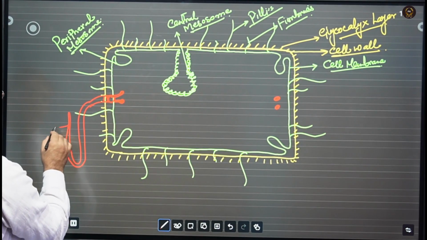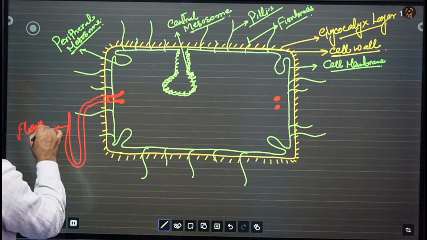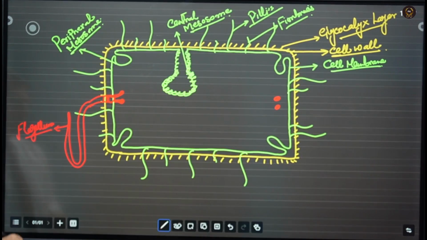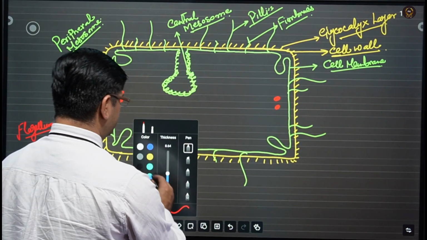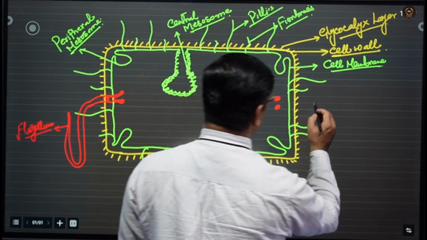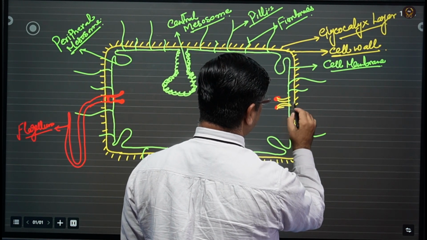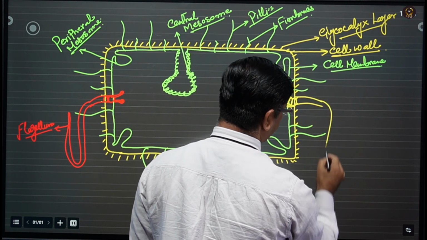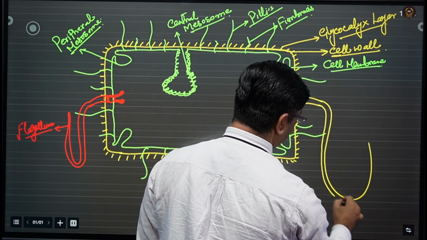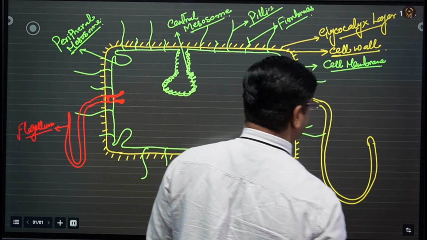This is known as flagellum when single, but if there is more than one, it is called flagella. Similarly, they are formed like this, a long elongated structure known as the flagella.